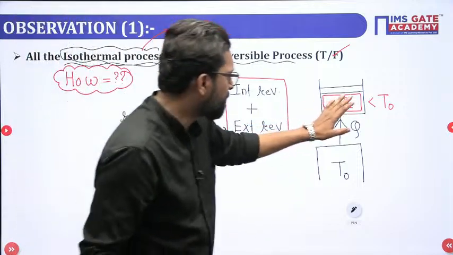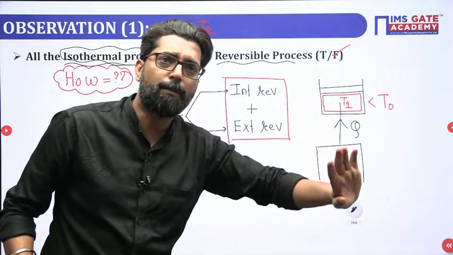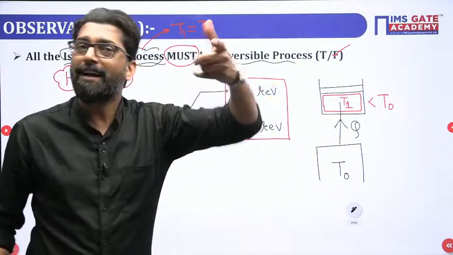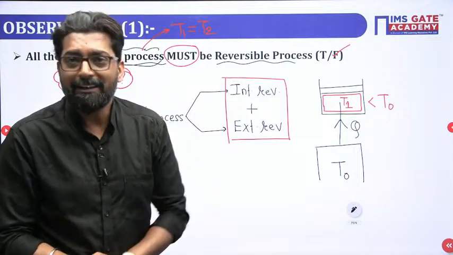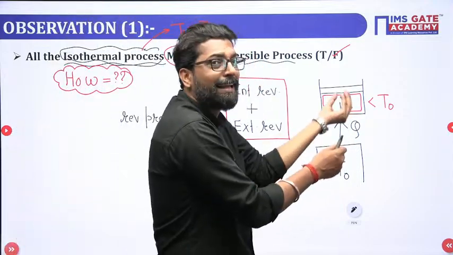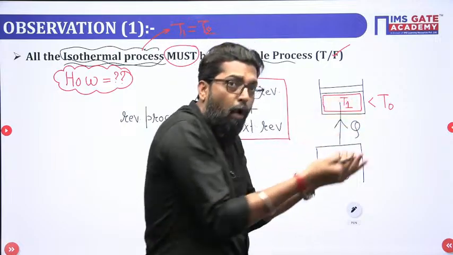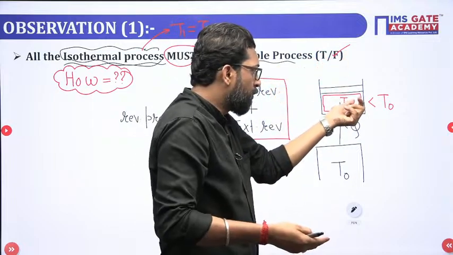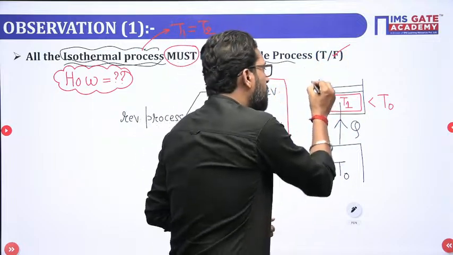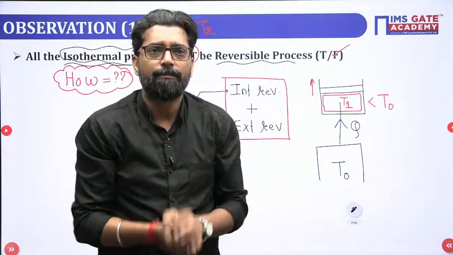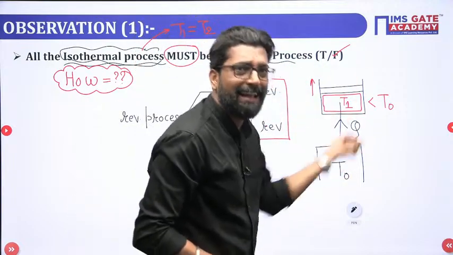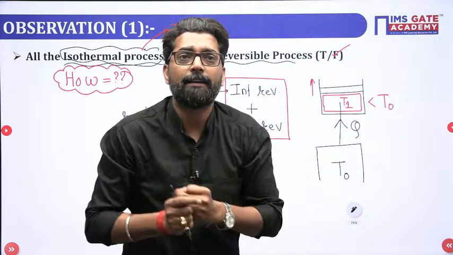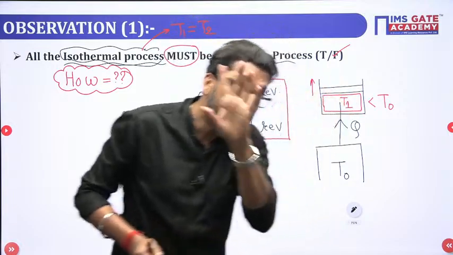Okay, sir, if the system temperature doesn't change, that is your isothermal process. But how to make an isothermal process? While you are supplying the heat, the temperature of the system wants to increase. Now, to maintain the temperature, you push the piston outside. Again, you supply the heat. Again, you push the piston so that the temperature is maintained.